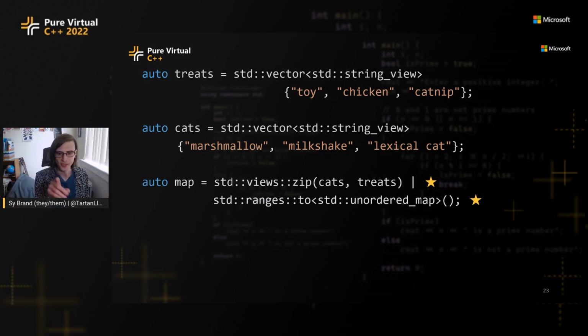Note that I'm not actually having to specify the key and value type of the unordered map. This will be deduced for me. This is quite handy, especially if there's a lot of machinery on top of this. Maybe you can't easily tell what the key and value types are, where you can just say unordered map, work it out.